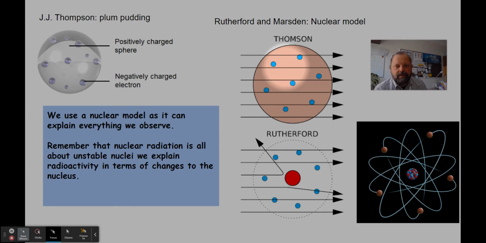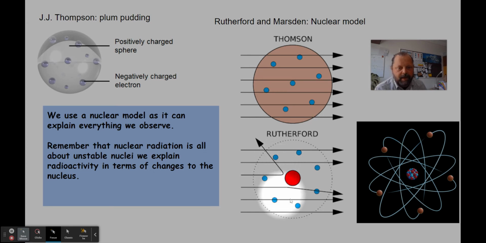However, when Rutherford did his alpha scattering experiment, he made these observations where, although most of the particles went straight through, a few got deflected by smaller angles, and even fewer, this is a very rare event, the alpha particles were deflected through very large angles and detected back on the same side that they'd been fired from. And this meant that these observations of Rutherford led to a new model. We change our model in science when the model we were using can no longer explain observations that we're making.